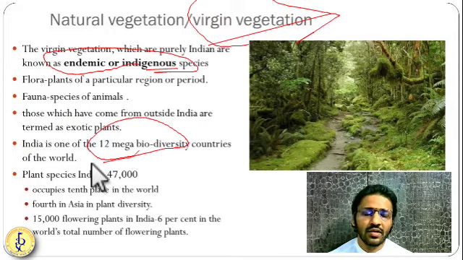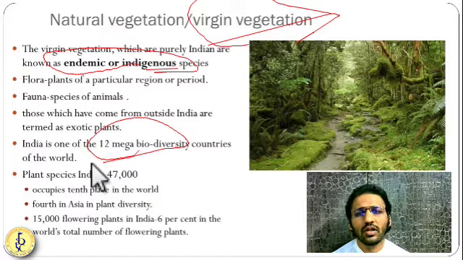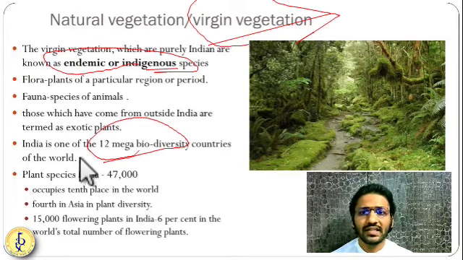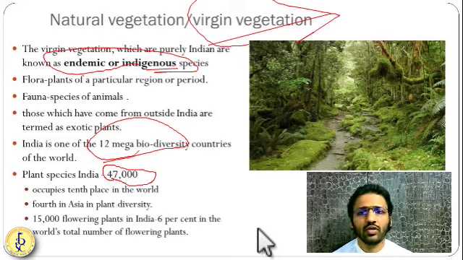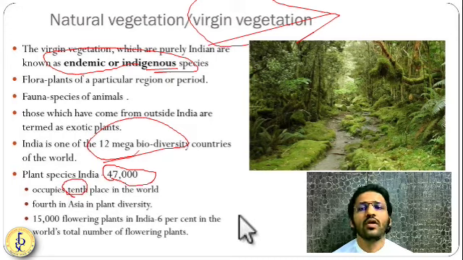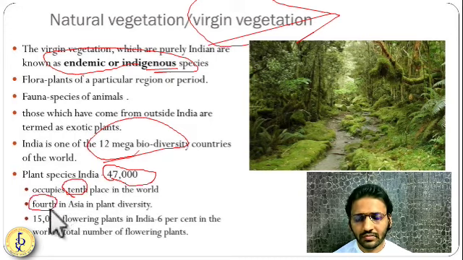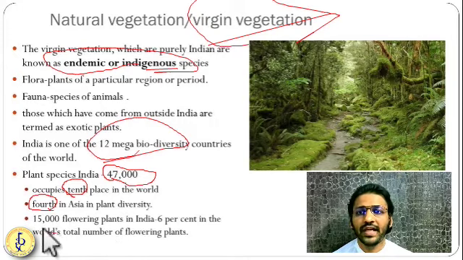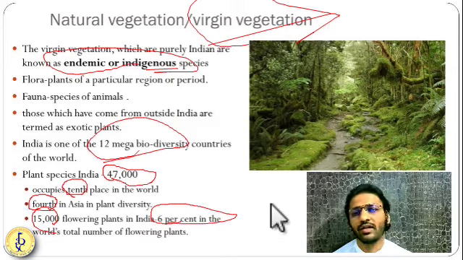So, friends, we have all the flora and fauna which are found almost in all the parts of the world, so that either their species or subspecies are present in case of India. So, plant species, if we see, we have almost 47,000 plant species found in India. In that case, we are 10th place in the world, okay, fourth place in case of Asia, and we have 15,000 flowering plants. That is 6% of the world's total flowering plants.